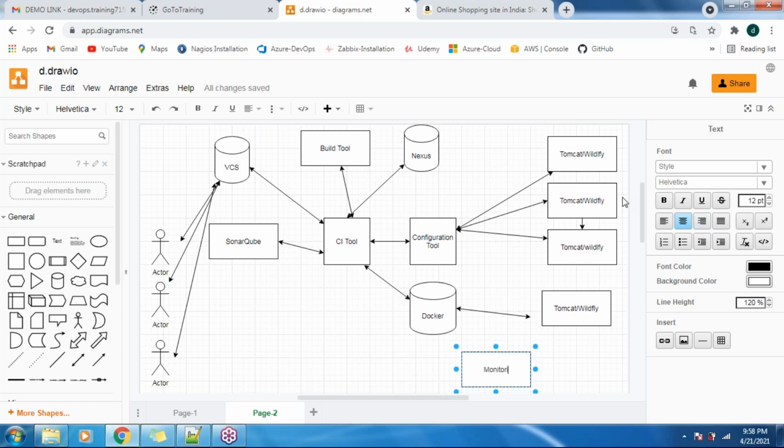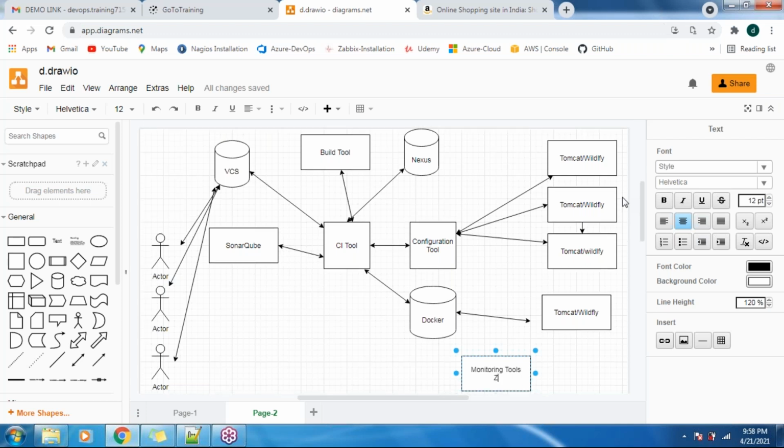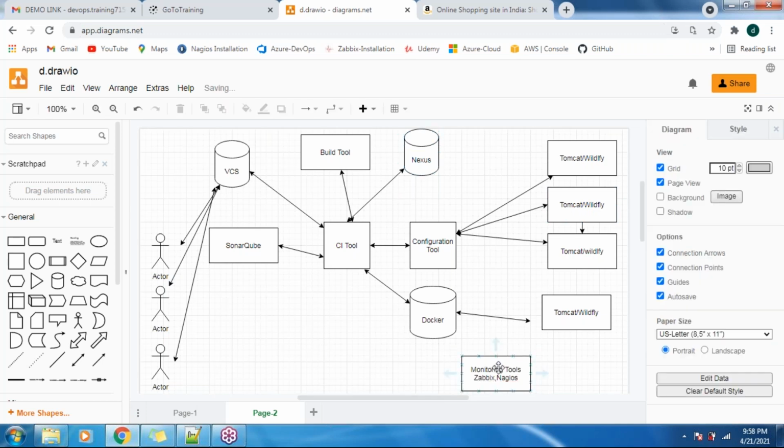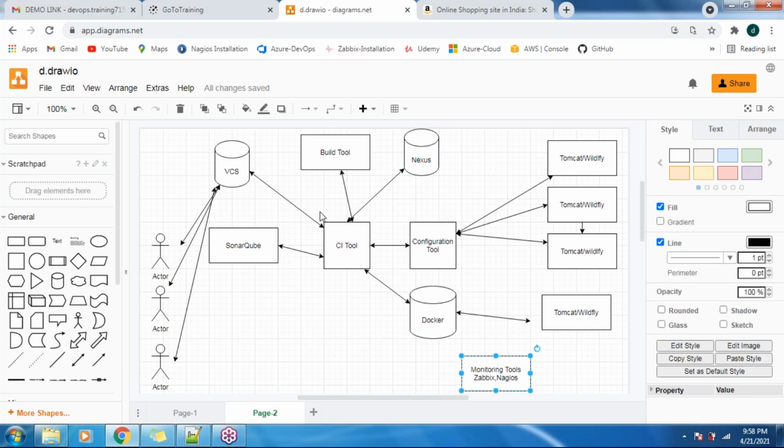Monitoring tools like Zabbix, Nagios, or AppDynamics. A number of monitoring tools are available in the market, guys. We can use any one of these. What this monitoring tool will perform is it is going to monitor this entire infrastructure as well as your application.